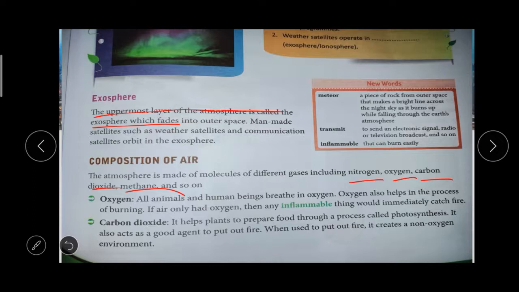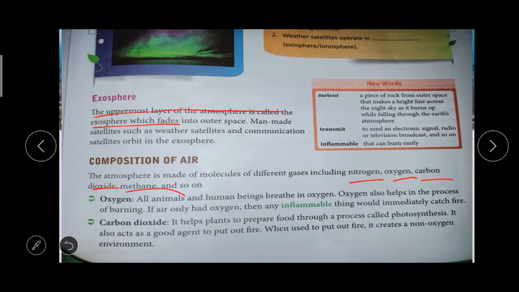So if there is only oxygen in the air, inflammable things like matchsticks, crackers, kerosene, petrol catch fire easily. Because oxygen helps in the process of burning, right? So these inflammable substances, easily fire-catching substances, will catch fire immediately. Okay, so this is the oxygen.